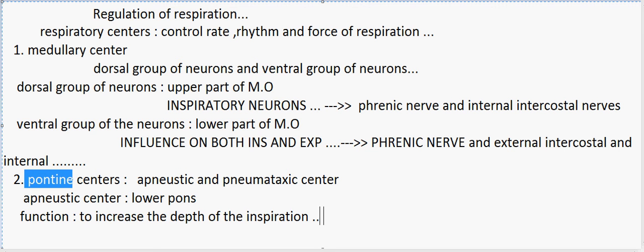And if there is a dysfunction of this apneustic center, the patient may have apneusis, where there is uncontrolled irregularity of breathing, no control over the breathing, and the regulation of respiration goes wrong. And the next type of the pontine centers is the pneumotaxic center.